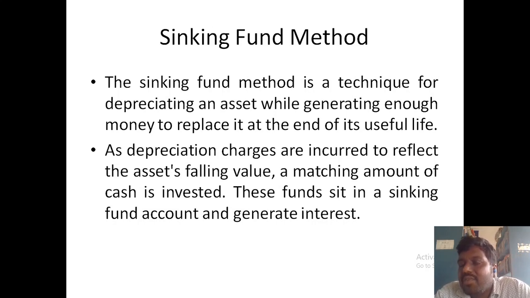We require cash. For that cash, we are going to save certain money and keep it aside for purchasing a new machinery. That savings money is going to be invested in some sectors, and that savings will definitely give you interest. So interest plus principal is going to be used for purchasing a new machinery, and that is the concept called the sinking fund method.